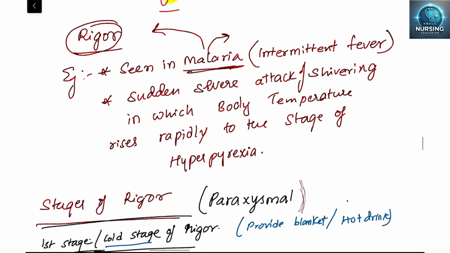Next, coming to the rigor. Rigor we will see in malaria, and rigor is one type of intermittent fever. A sudden severe attack of shivering will be there in the cold stage, in which body temperature rises rapidly to the stage of hyperpyrexia. So there is a sudden increase in the body temperature, a spike will be there. Again there is a cold stage. Okay, this will be seen in the rigor in malaria, which is also an example of intermittent fever.